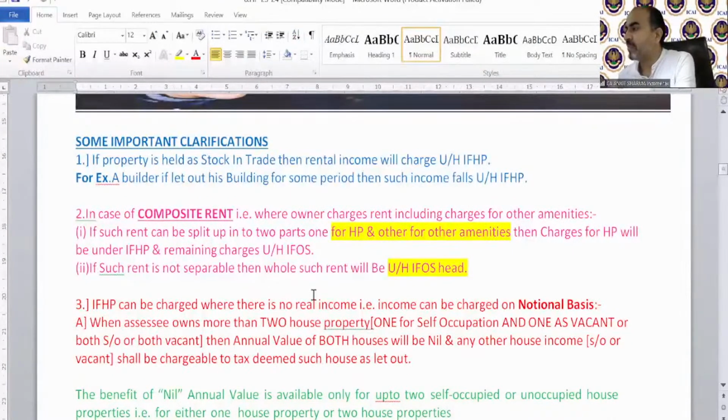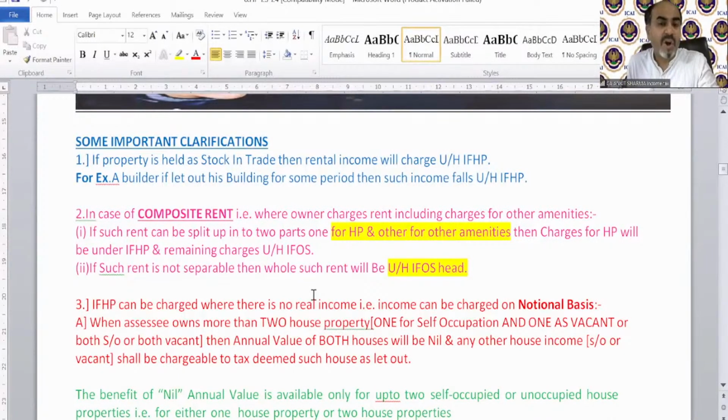Miss Aditi is asking, if business is done on let out property by tenant, then what will the income be? Understand, if I have a house and I let it out to a tenant and he is doing business, it does not affect my income. He is going to pay me rent, whether he is doing business or not. So that rental income is going to be taxable under my income from house property head. And whatever income he earns from his business will go under his business head provision, not under income from house property.